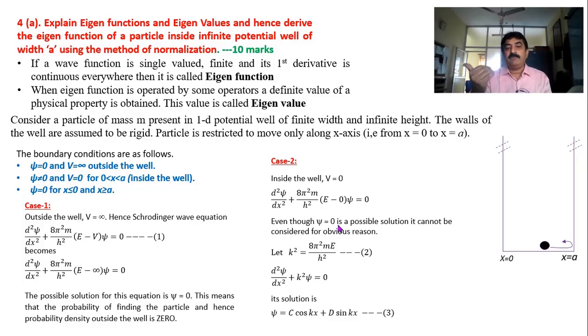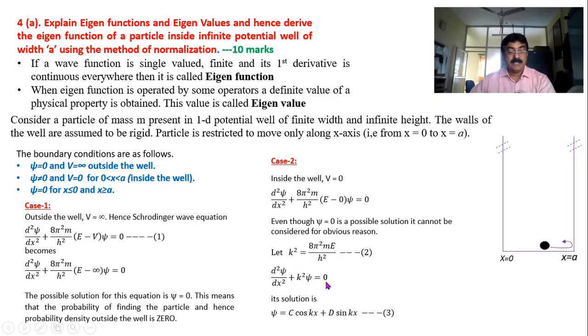Then what? That we will try now. For that we have to do some mathematical operations. First I make one substitution: k square equals so much. Then the equation becomes d square psi by dx square as it is, plus k square psi equal to 0.